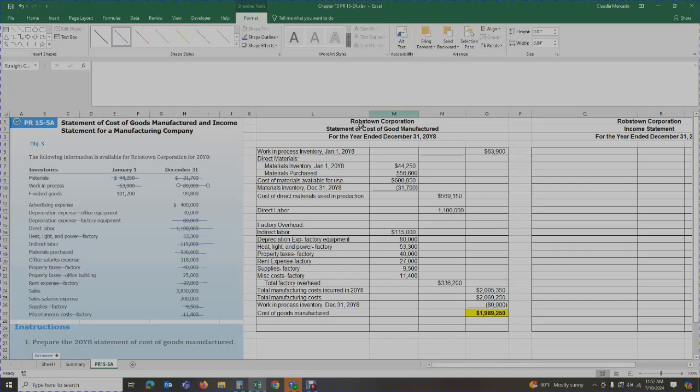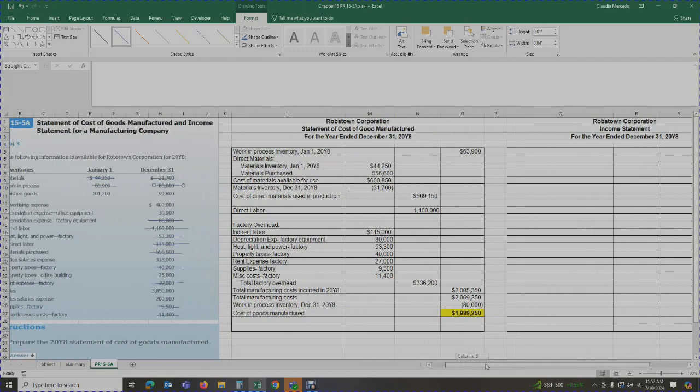Okay. So now that we've got this complete, we are going to be using this number when we prepare our income statement. So the statement of goods manufactured basically just gives you a breakdown of how much you spent in materials, in labor, and in overhead. And it organizes the information for you so you can calculate how much you actually spent manufacturing your goods this specific period or this specific year. Okay. Now, that is the first part of the requirement.